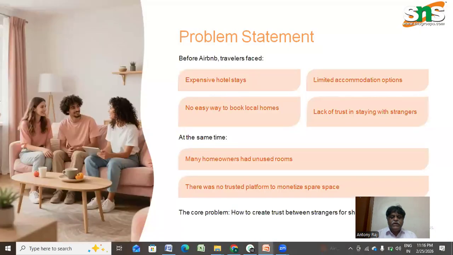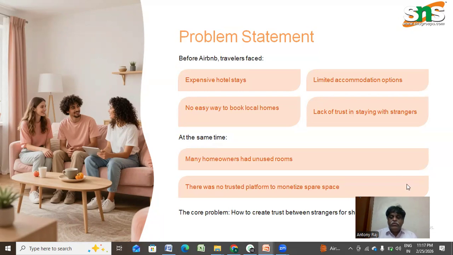Before Airbnb came into the picture, hotel stays were very expensive and it was very difficult to book local homes. The trust factor was completely lacking because it dealt with strangers, and the accommodation options were also limited. For example, 24 hours check-in was not there. It was a 12-hour check-in and a lot of constraints were there. At the same time, many homeowners had a lot of unused rooms.